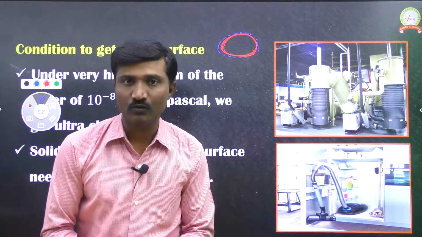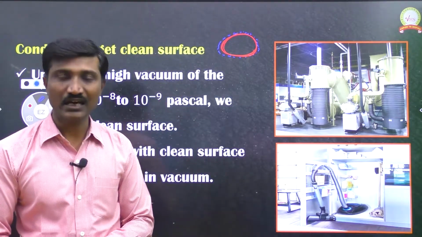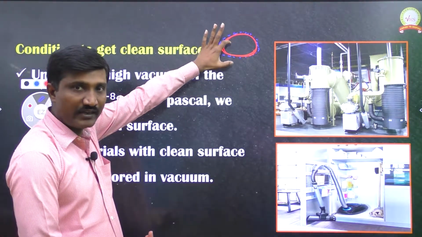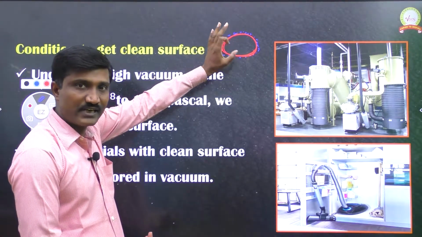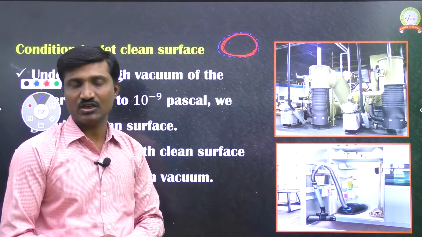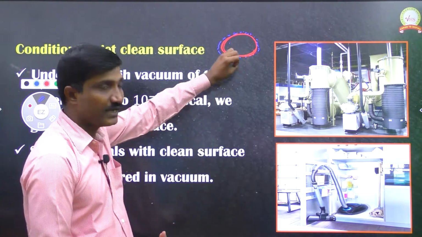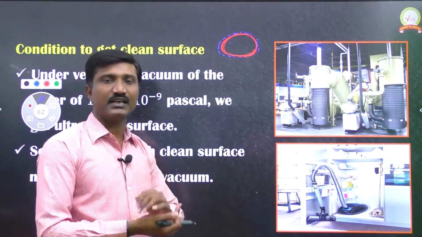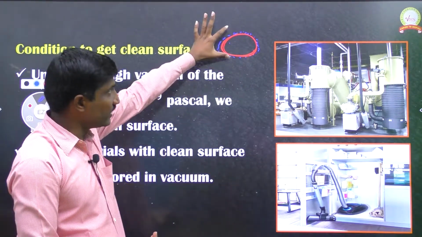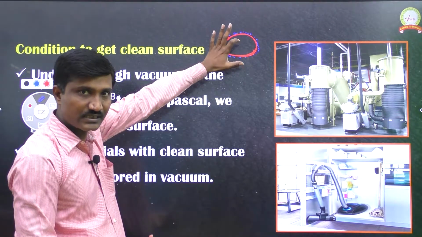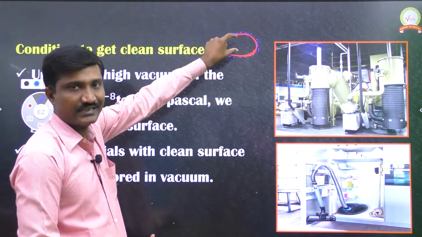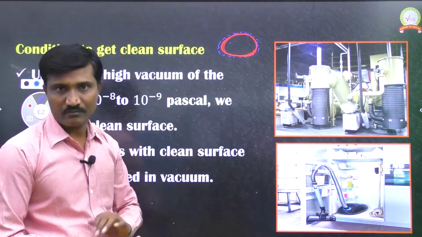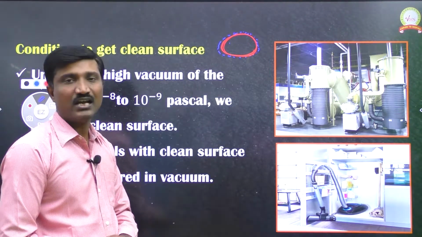So, in order to prevent that, we always have to maintain the surface of a substance in a clean condition. Means no gases should occupy the surface. Okay, how do we provide the clean surface? Means by removing the gases which are present in the environment, which are absorbing on the surface, which are coming from the atmosphere or environment.